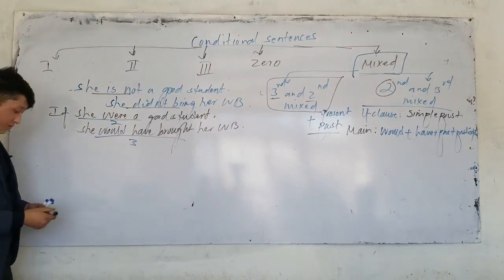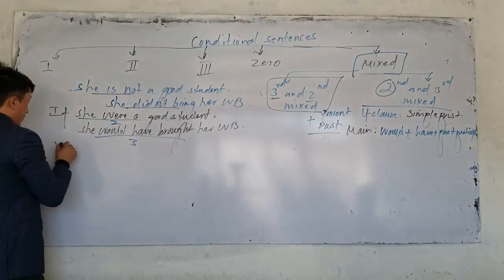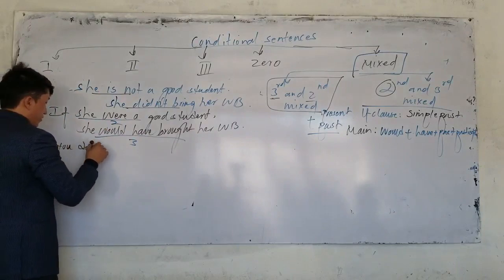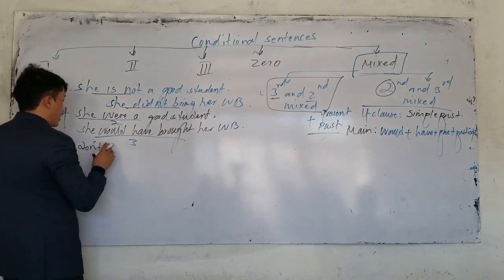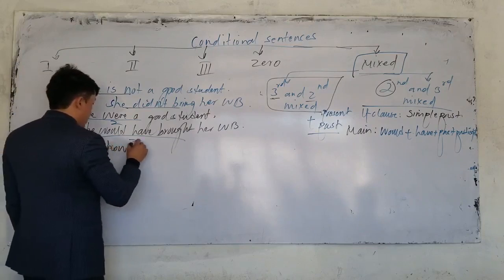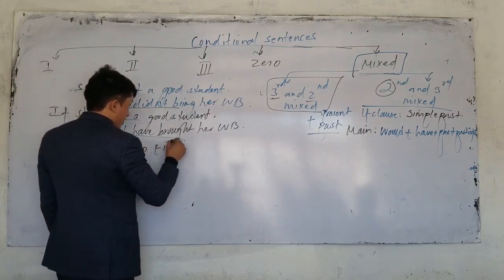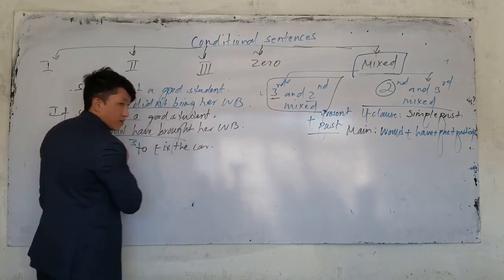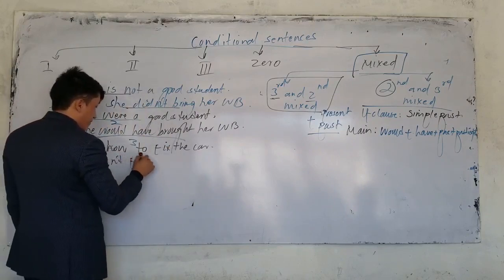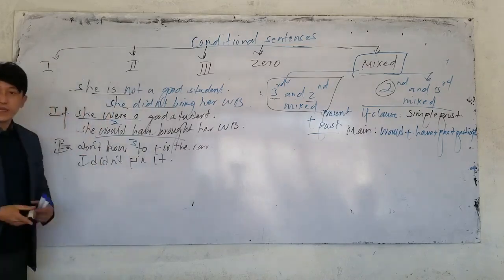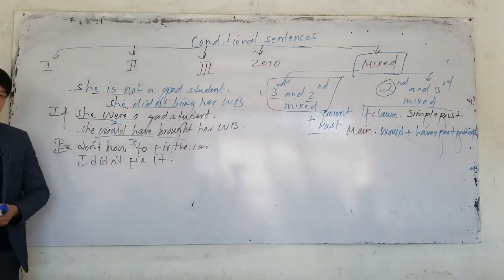Understood? Or you can say, for example, I don't know how to fix the car. I didn't fix it. How can I mix it? I don't know how to fix a car.